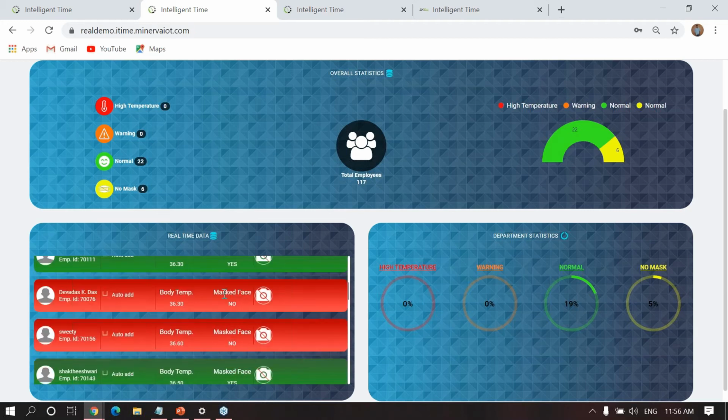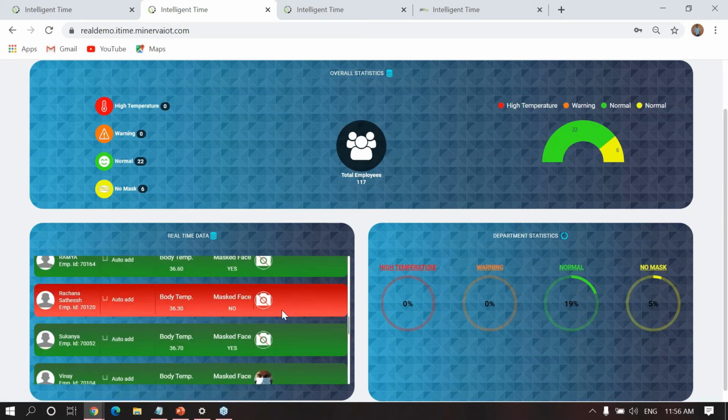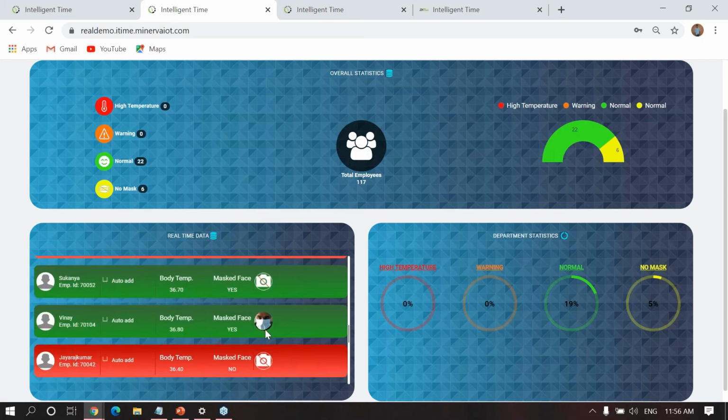And you can see the red color mark. Here the temperature is normal, but the thing is the mask. This particular person is without a mask, so that's why it is showing in red color. You can see the photos also: the person is without a mask, so that's why the red color notification is coming here. If they were with a mask, it is normal. The body temperature also should be normal.